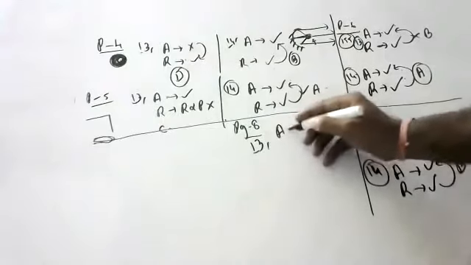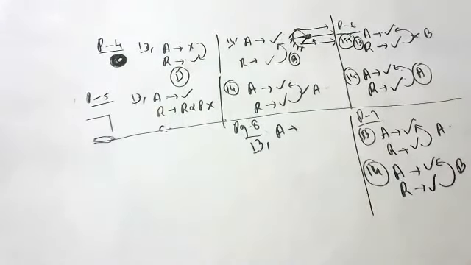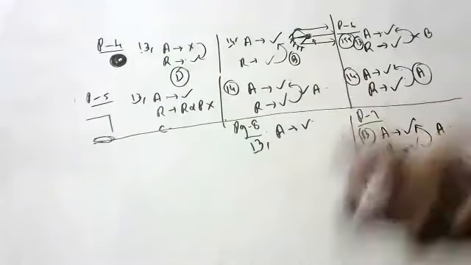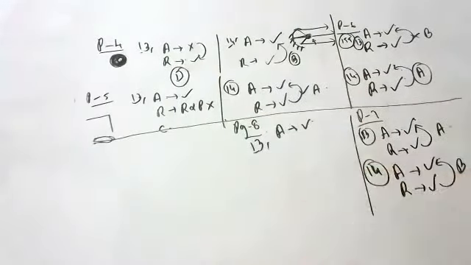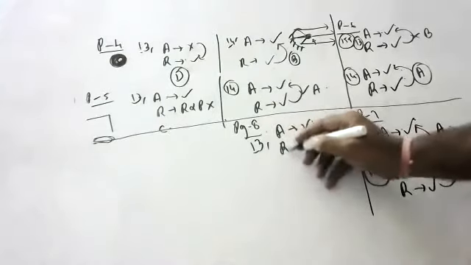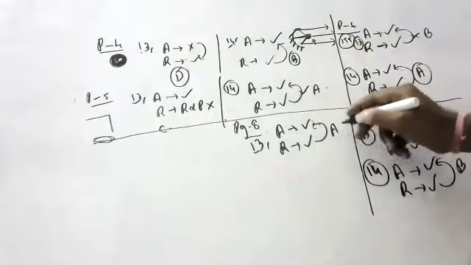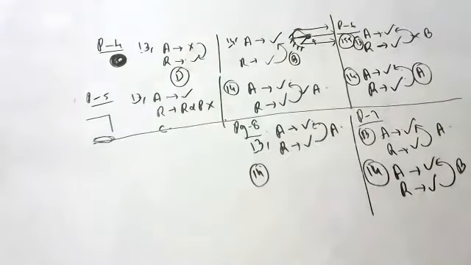13th one. Assertion, I'm reading out: a 200 watt bulb glows with more brightness than a 100 watt bulb. True. A 100 watt bulb will definitely glow more than a 10 watt bulb. Reason: a 100 watt bulb will have more resistance. That is also true, and the correct explanation also. So the option is A. Okay, the next one.